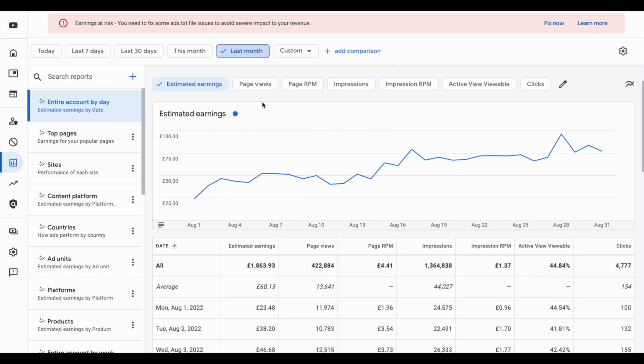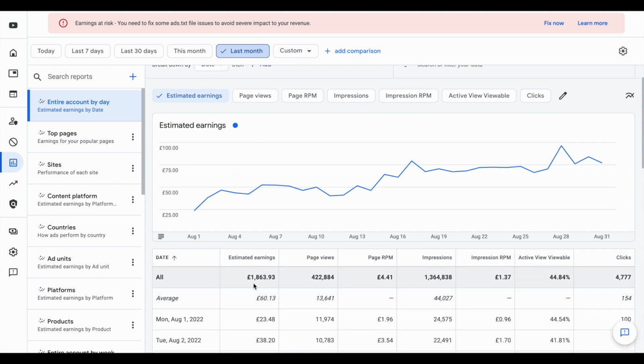Okay, so just to show you this, if we look at the AdSense here, I just want to quickly show you that this is the revenue for last month. You can see that shown in pounds, and this is the AdSense mediation that I'm talking about that comes through. Having this feature turned on does help you earn more money. If you want it simplified, you don't have to turn it on, but I would recommend turning it on.